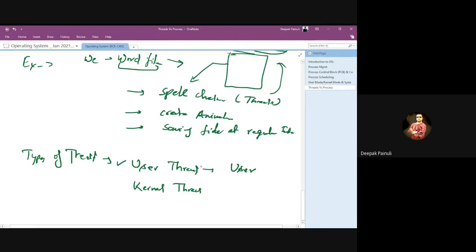And the management, scheduling, or synchronization between those threads will be totally taken care of by the user only. But in the case of a kernel thread, everything will be done by the operating system itself, right?